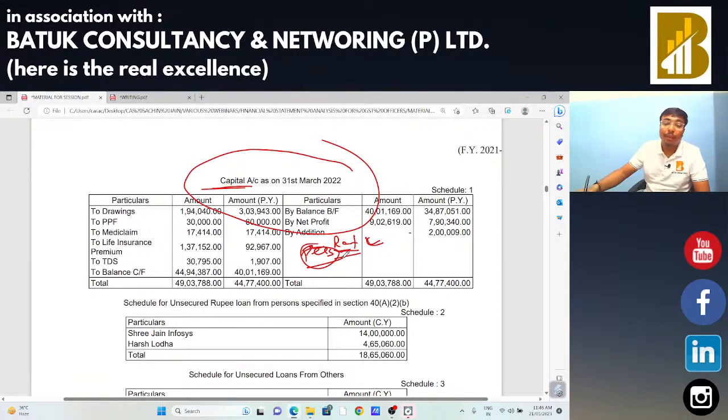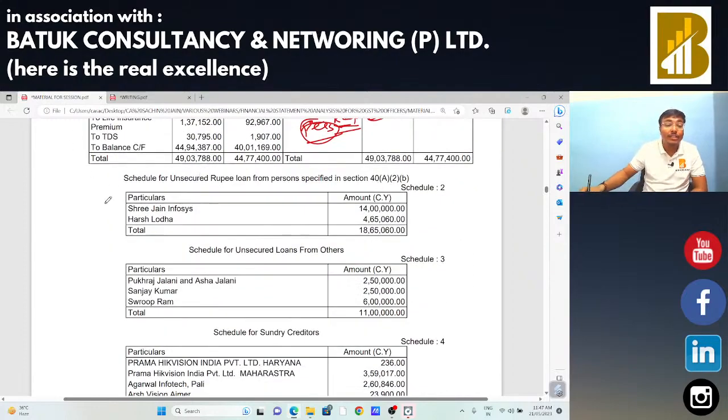So that is the way from which we can analyze whether GST has been paid on personal nature income or not. Okay, sir. So now you need to analyze the annexures also.